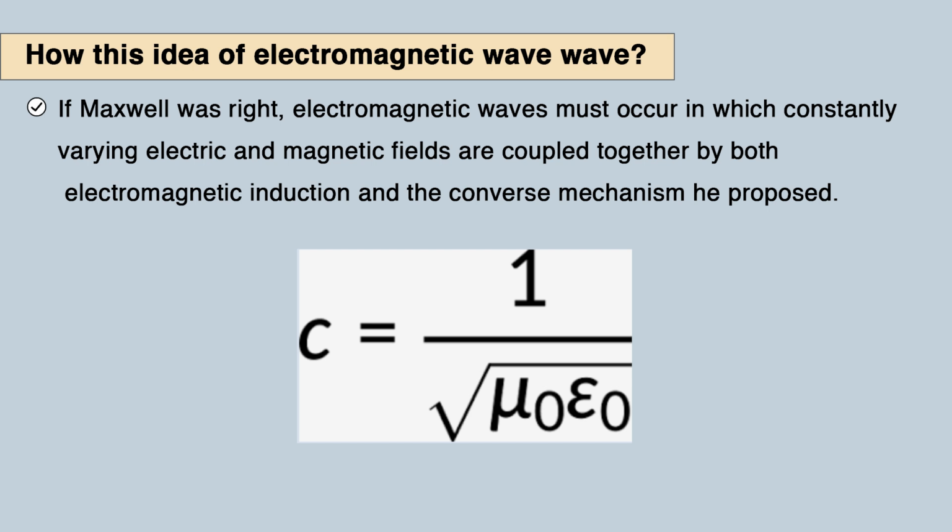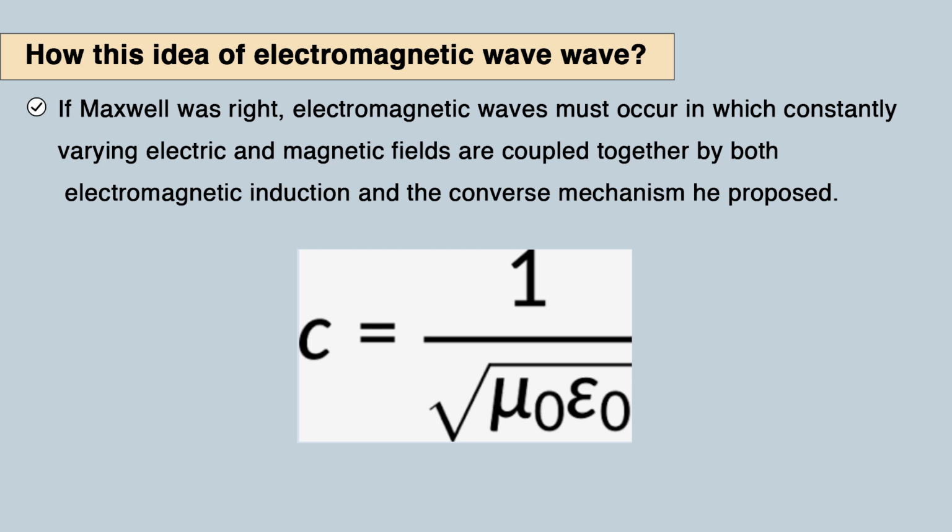And Maxwell was able to show that it's at that speed c, which is equivalent to 1 upon root of mu naught epsilon naught. Maxwell calculated that the velocity of this electromagnetic wave is equivalent to the speed of light in free space or in vacuum.